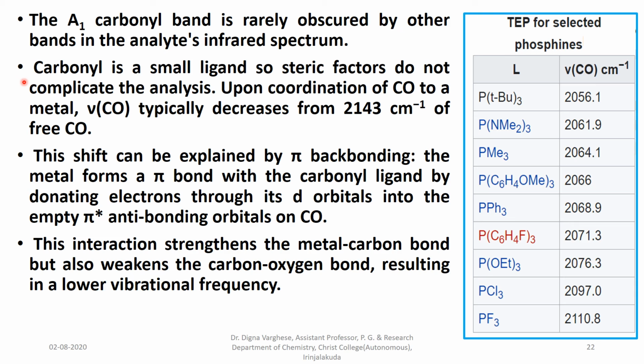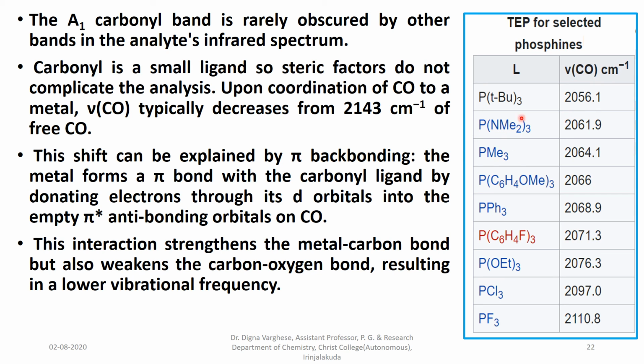Upon coordination of CO to a metal, nu CO typically decreases from 2143 cm inverse of free CO. We know the frequency of the A1 band for free CO, that is 2143 cm inverse, but for the monosubstituted complexes studied here, if L is considered as a tertiary butyl phosphine type ligand, its value decreases to 2056.1.